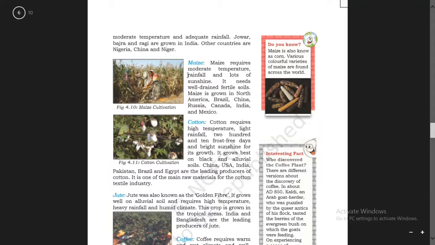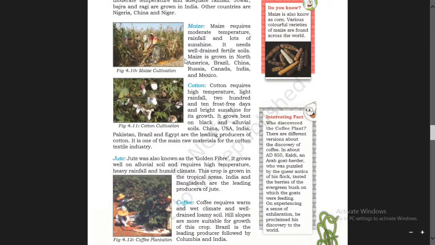Maize. Maize requires moderate temperature, rainfall, and lots of sunshine. It needs well drained, fertile soils. This crop, maize, can grow in our Manipur also. Maize is grown in North America, Brazil, China, Russia, Canada, India, and Mexico. So in those places, maize can grow nicely.